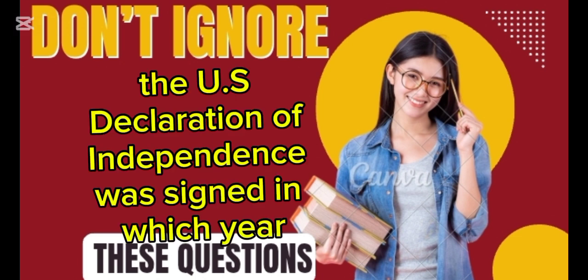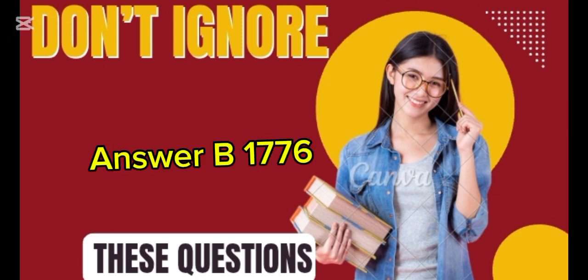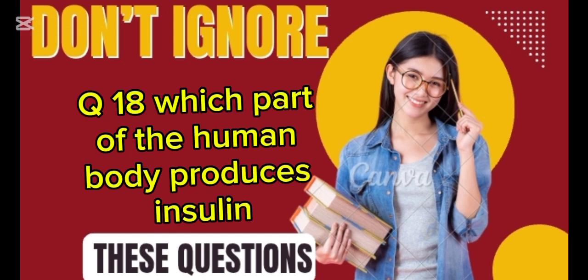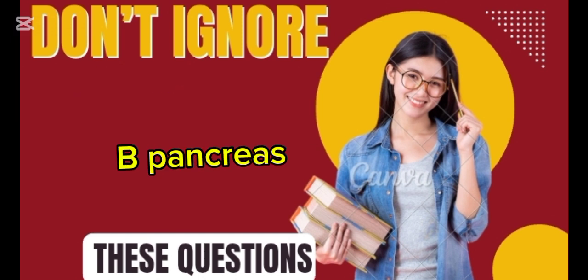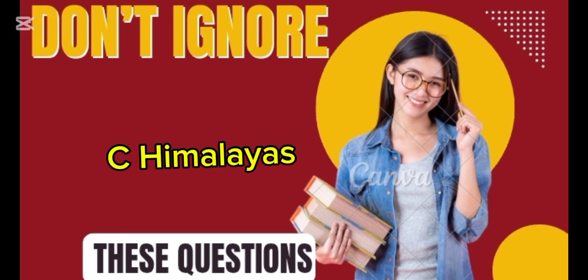Q17. The U.S. Declaration of Independence was signed in which year? A. 1775, B. 1776, C. 1777, D. 1780. Answer B. 1776. Q18. Which part of the human body produces insulin? A. Liver, B. Pancreas, C. Kidney, D. Heart. Answer B. Pancreas. Q19. Mount Everest is located in which mountain range? A. Alps, B. Rockies, C. Himalayas, D. Andes. Answer C. Himalayas.